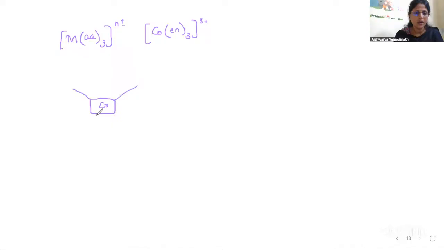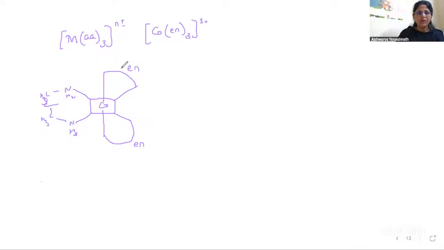Here we must draw the octahedral geometry. So we have octahedral geometry. En is a bidentate ligand, therefore how will the point of attachment be? It will have two donor sites. Right? Bidentate ligand means it will have two donor sites. So taking these two donor sites, I can write it as en. I can take these two donor sites and write it as en. What I'm trying to tell here is it is ethylene diamine: NH2 CH2 CH2 and here CH2 NH2. Instead of writing all this picture, I've just shown it like this.